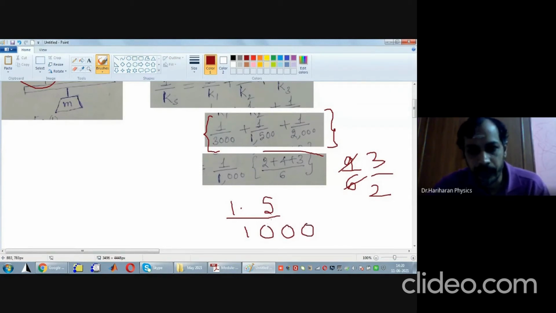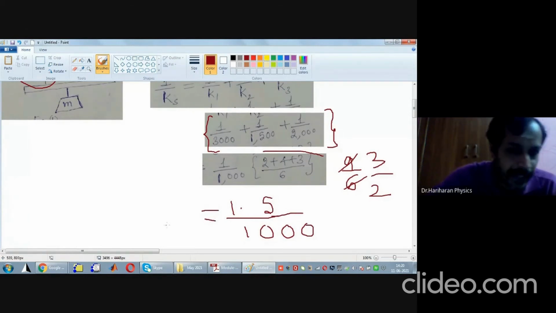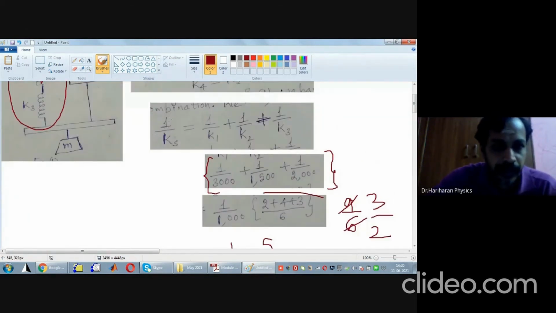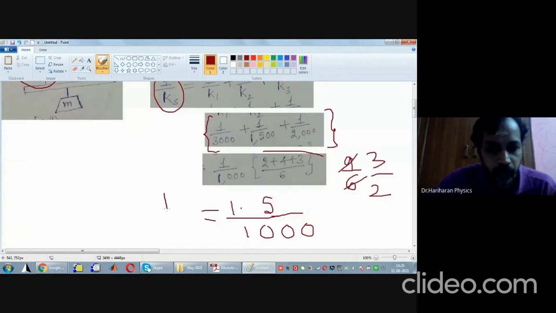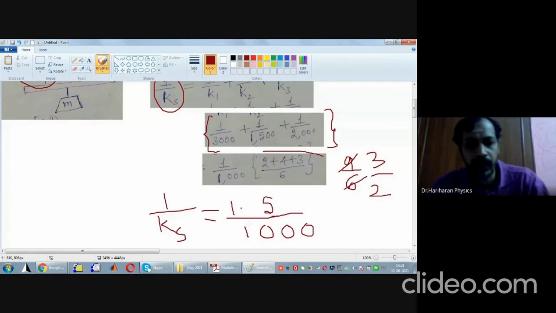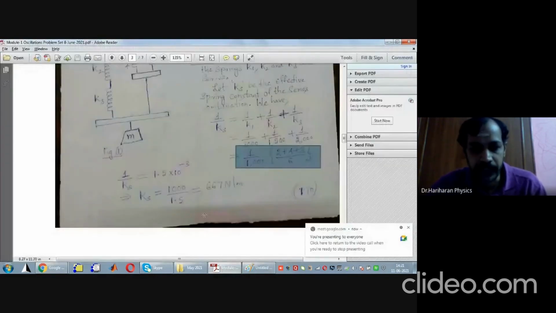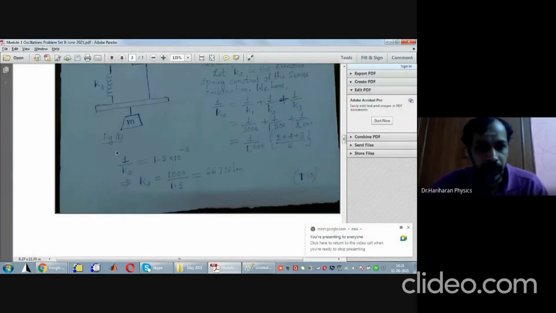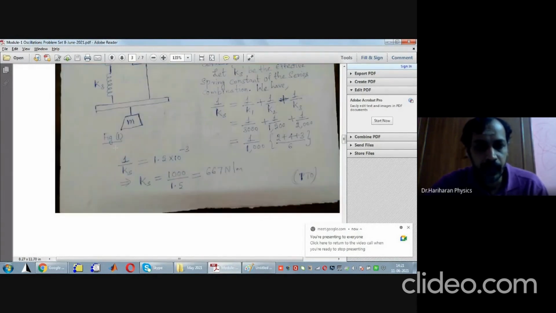Okay. What is this, Ks or 1 by Ks? It's actually 1 by Ks. So therefore, look here, what you are going to get? 1 divided by Ks will be equal to this. That's what gives rise to precisely this equation here. So 1 by Ks is equal to 1.5 into 10 power minus 3.